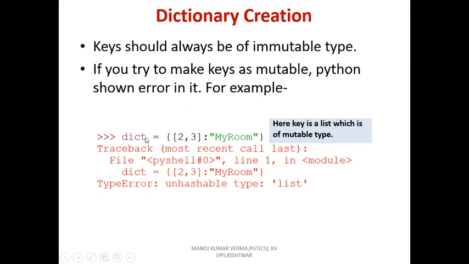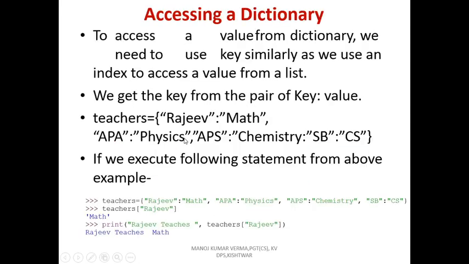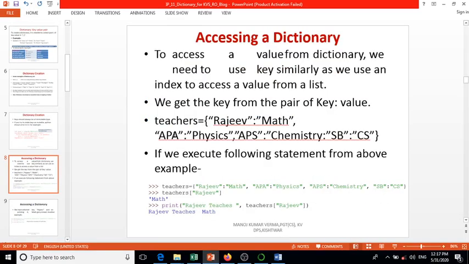For example, suppose this dictionary, dict is the dictionary name, 2, 3 in a list, colon my room. Because this is a list, and a list is mutable, and my room is the value, this will generate an error. Now I will tell you with a program.